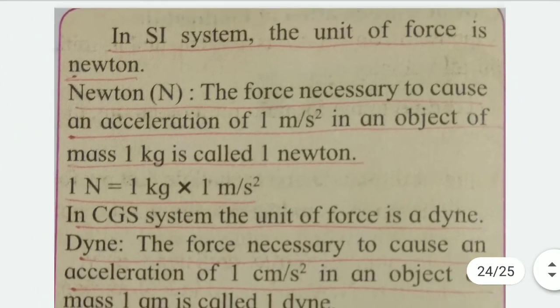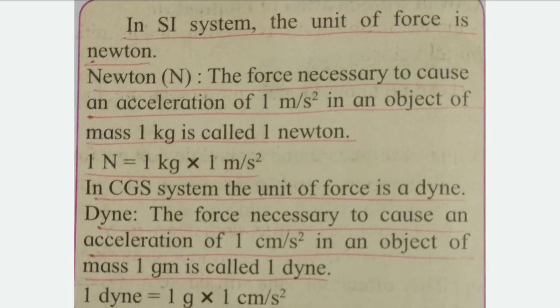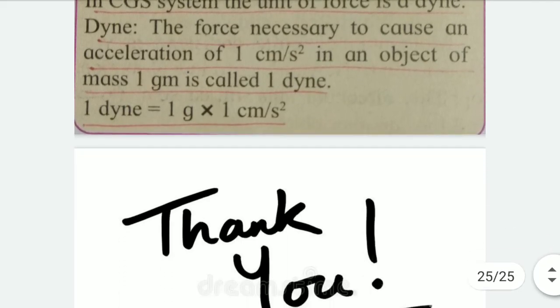Similarly, remember some points. In SI system, the unit of force is Newton. The force necessary to cause an acceleration of 1 meter per second square in an object of mass 1 kilogram is called 1 Newton. That is, 1 Newton is equal to 1 kilogram into 1 meter per second square. In CGS system, the unit of force is dyne. The force necessary to cause an acceleration of 1 centimeter per second square in an object of mass 1 gram is called 1 dyne. And therefore 1 dyne is equal to 1 gram into 1 centimeter per second square.